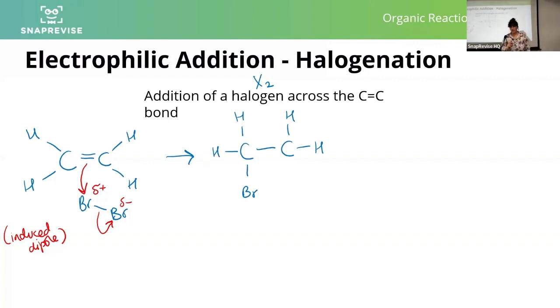Now, suddenly I've got a carbon with only 3 bonds. If a carbon has only got 3 bonds, it therefore is missing possession of an electron.